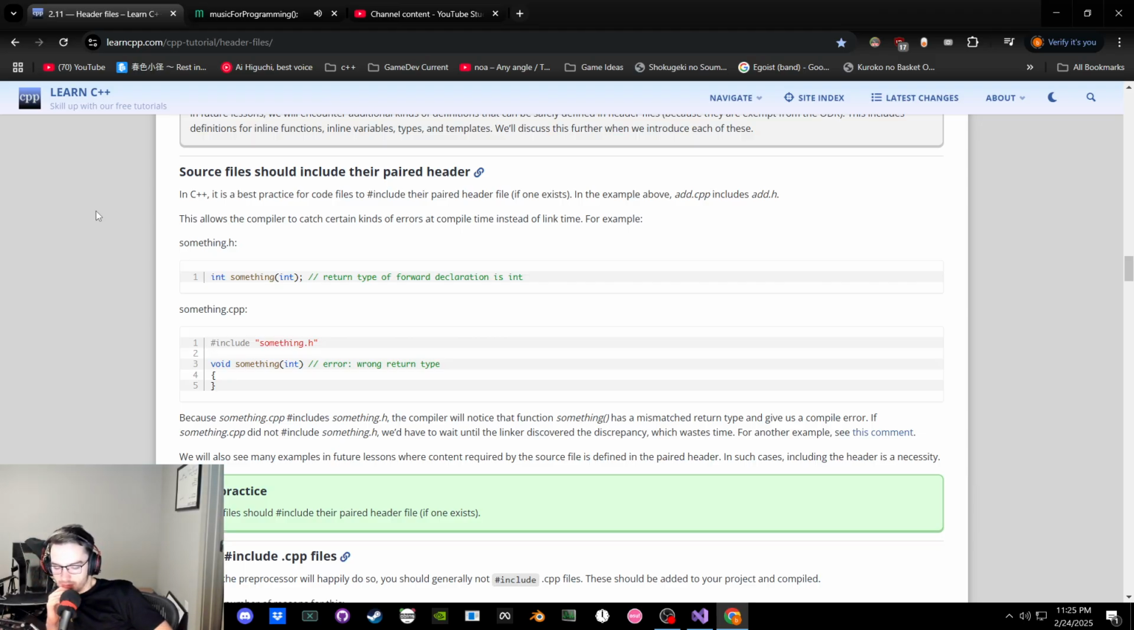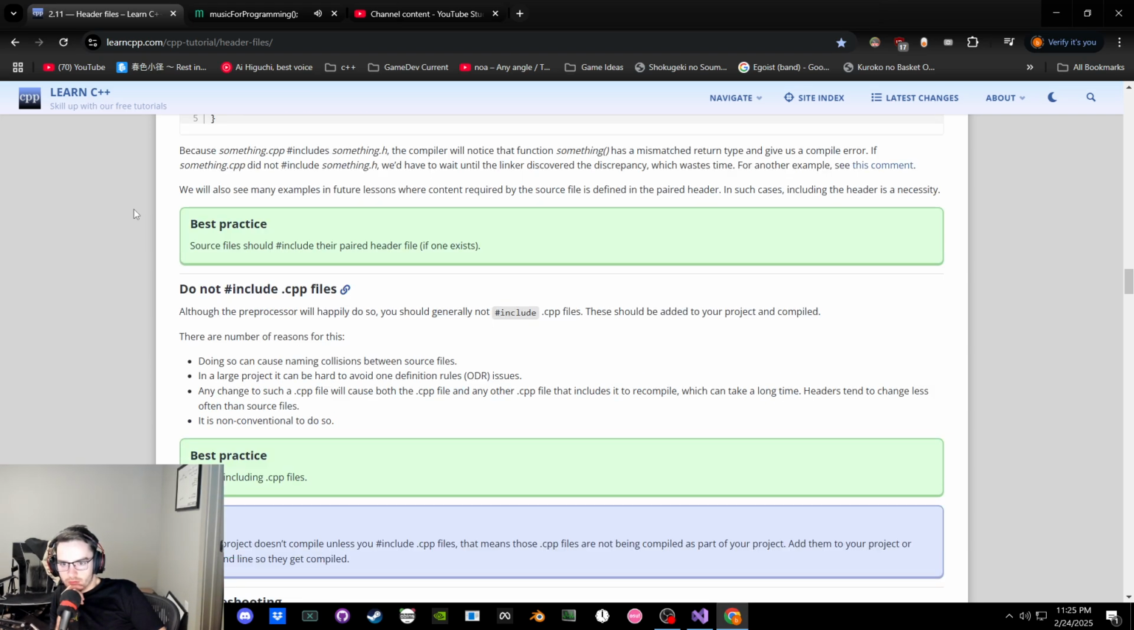Hashtag defining things. We're defining macros. What are we even doing that for again? It's a conditional basically. It's our first conditional. Aren't they called conditional declarations or conditional definitions? Source files should include their paired header.